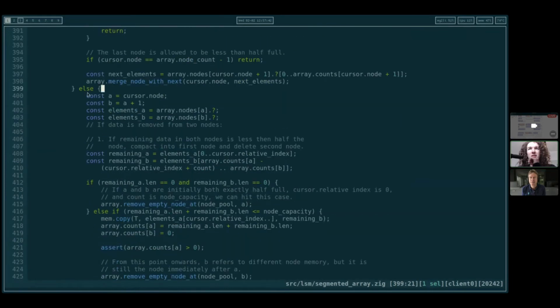Okay. So what's the second branch? The second branch is now where we know it affects two nodes, and we deal with the special case. So we say, is remaining A greater than or equal to half and remaining B greater than or equal to half?